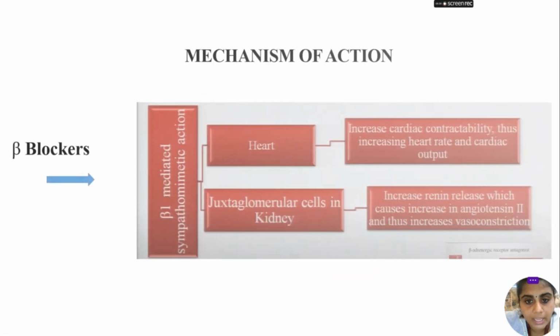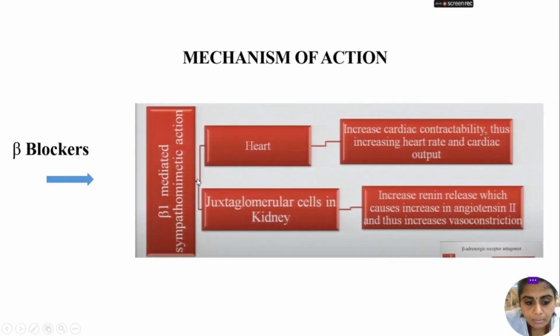Next, we are going to see the mechanism of action of the beta blockers. Beta blockers block the sympathomimetic actions on both the heart and the juxtaglomerular cells in the kidney. In the heart, this reduces cardiac contractility, heart rate and cardiac output. And in the juxtaglomerular cells of the kidney, it reduces renin release, which causes a decrease in angiotensin 2, and this decreases vasoconstriction also.